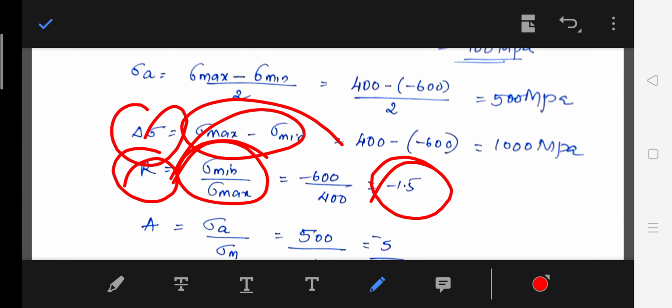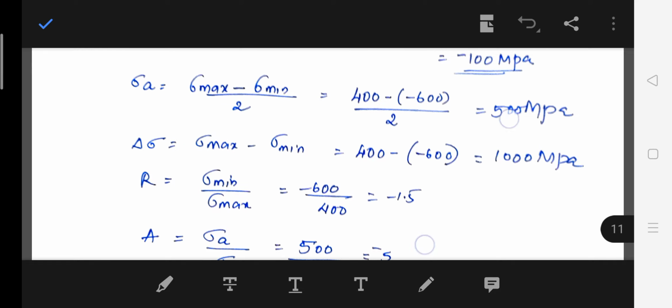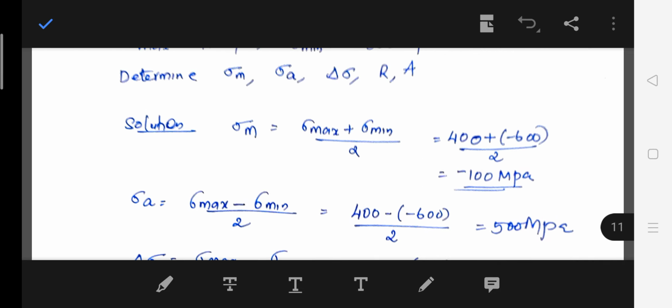So amplitude ratio is the ratio of sigma A divided by sigma M. So this is very simple. These questions were asked in the examination just for getting continuity, and while going into in-depth problems we need to get familiar with all these terms. So that's why I explained all these things. Okay, don't learn by heart. That's the only thing to do in design. Don't learn anything by heart, just familiarize with all these things and understand properly. That's all.